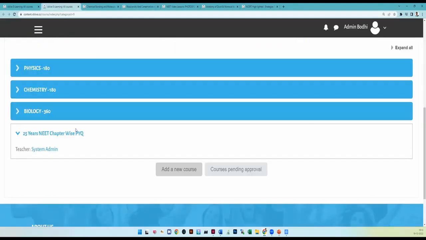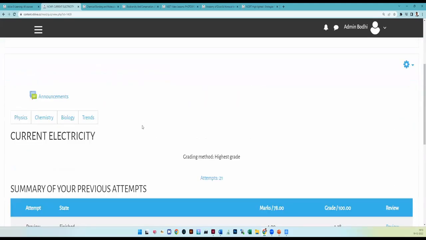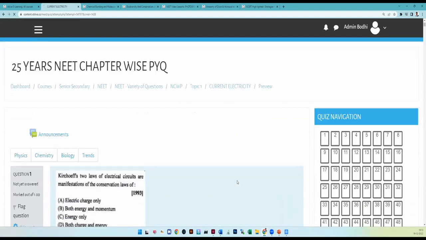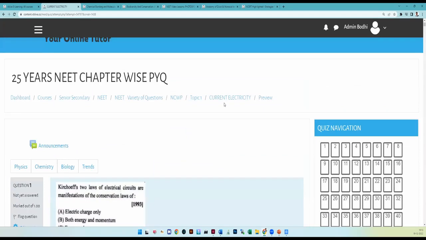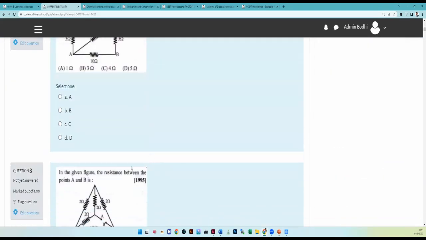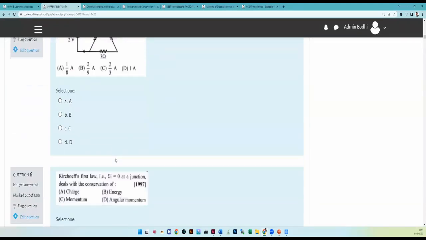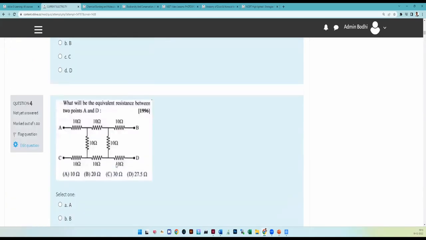And then we are going to the previous year question bank. In the previous year question bank, you will get a clear idea of how questions have been asked so far, from 1993. For the lesson current electricity, around 78 questions have been asked. In those 78 questions, you can see how the resistance question was asked, and how they ask questions every year. So you will get a clear idea of how to prepare yourself by looking into the previous year questions. This part is very, very important.